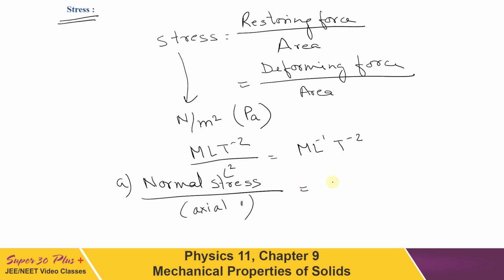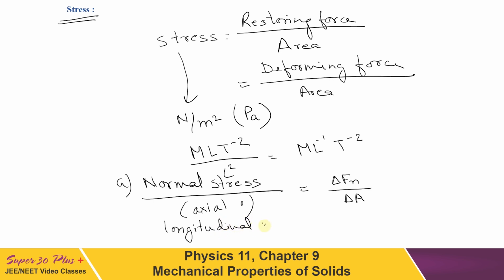It is mathematically written as the perpendicular force, which is the normal force, upon the area. So if the restoring force developed is perpendicular to the cross-sectional area chosen, then the corresponding stress is known as normal stress. It is also known as longitudinal stress. So many names I have told you.